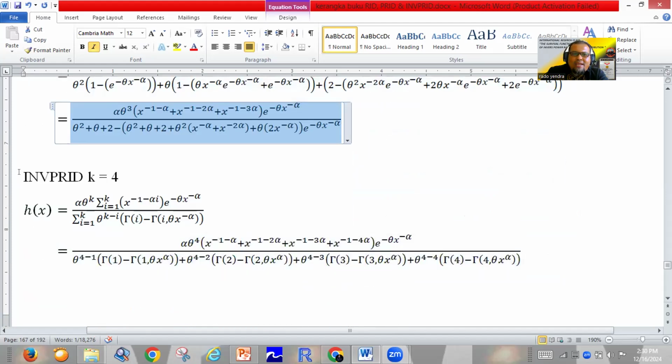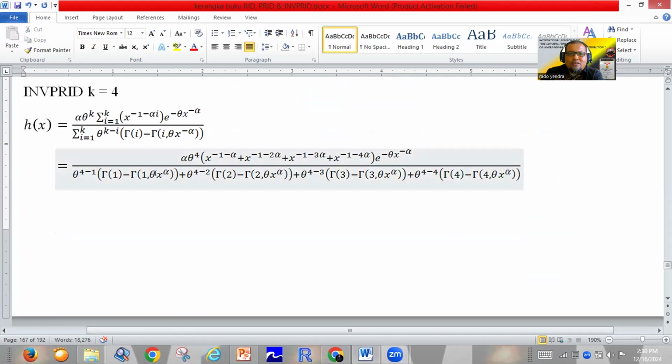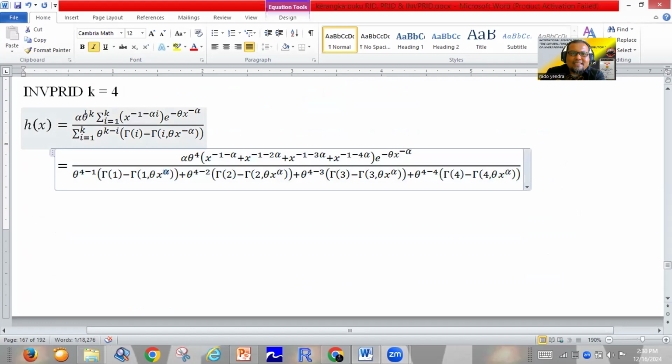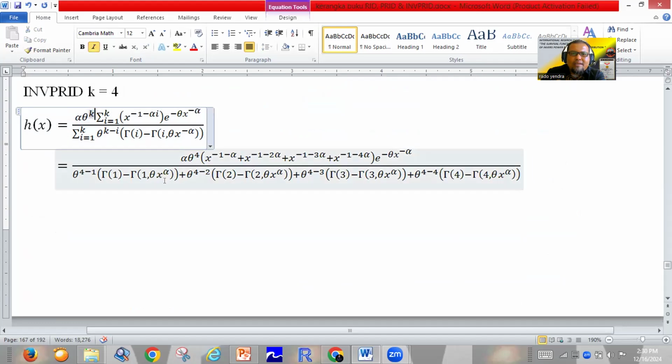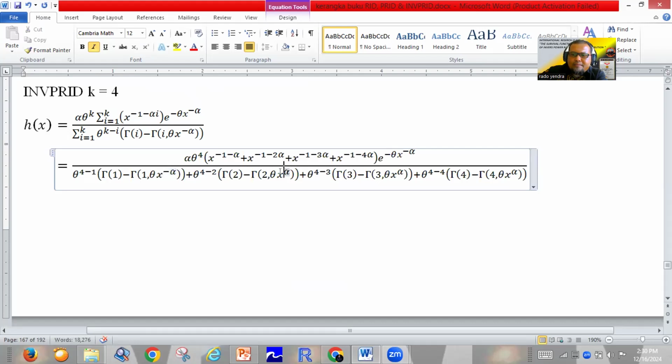In the same way, for the hazard function of the inverse Power Rado Institute distribution for k equal to 4, we must do like this one. Just change k to 4. This minus alpha, this minus alpha, this minus alpha, this minus alpha.